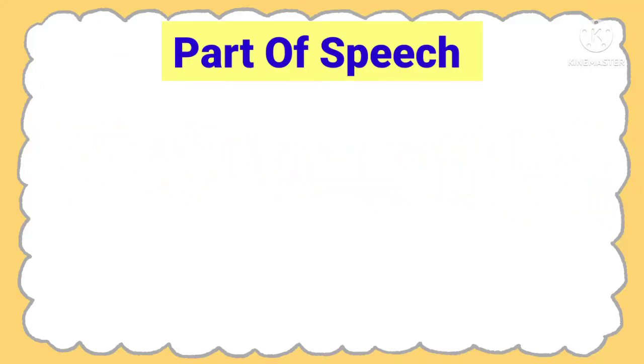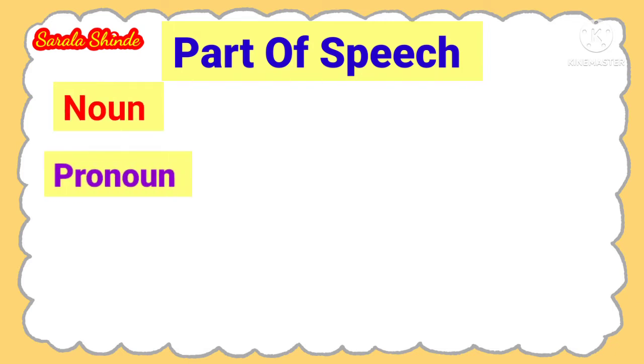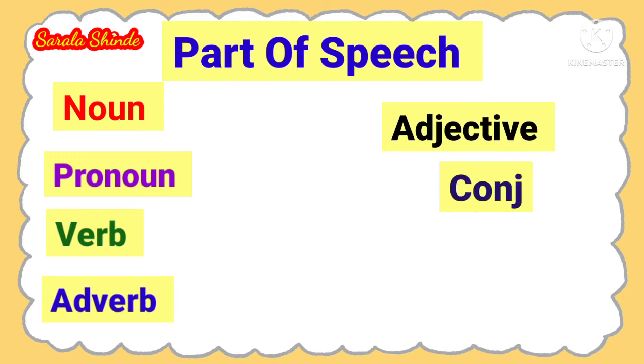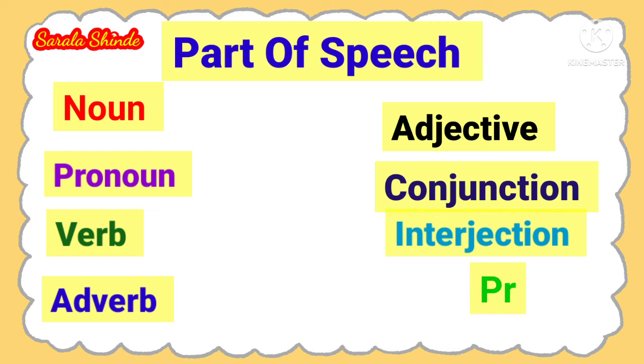Parts of speech. How many types of parts of speech? Eight. Which? Noun, pronoun, verb, adverb, adjective, conjunction, interjection, preposition.